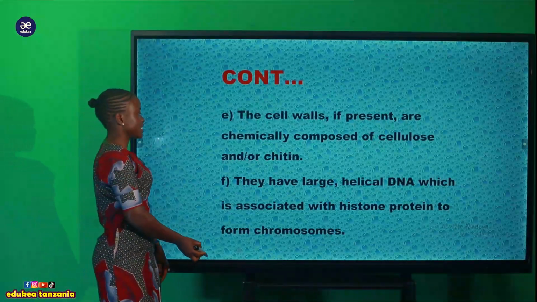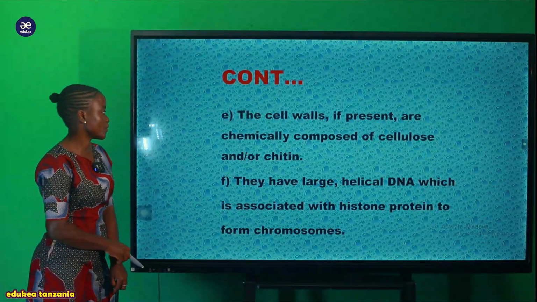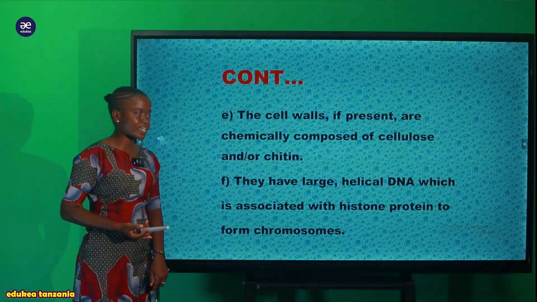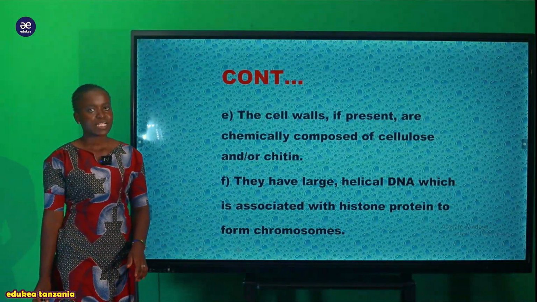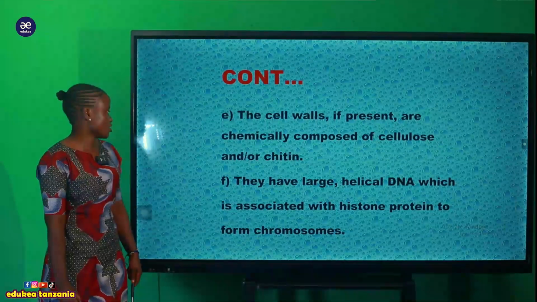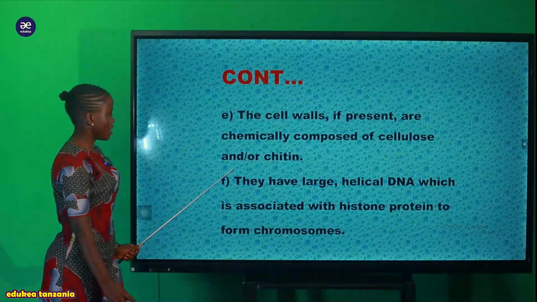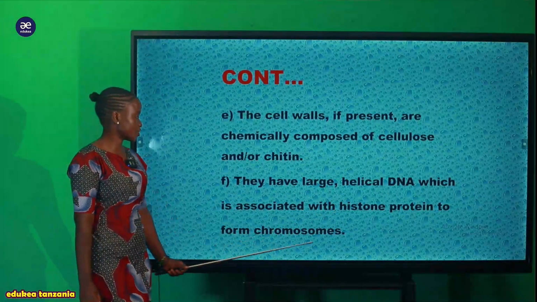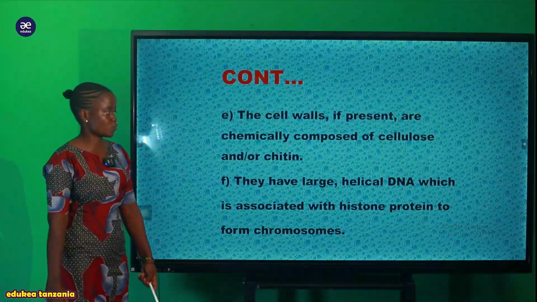And other organisms, for example, we have animals such as arthropods. Their external structure has been made by this structure ambayo inaitwa chitin, and that becomes the feature of this organism. But also we can say that they have a large helical DNA, which is associated with histone protein to form chromosomes.